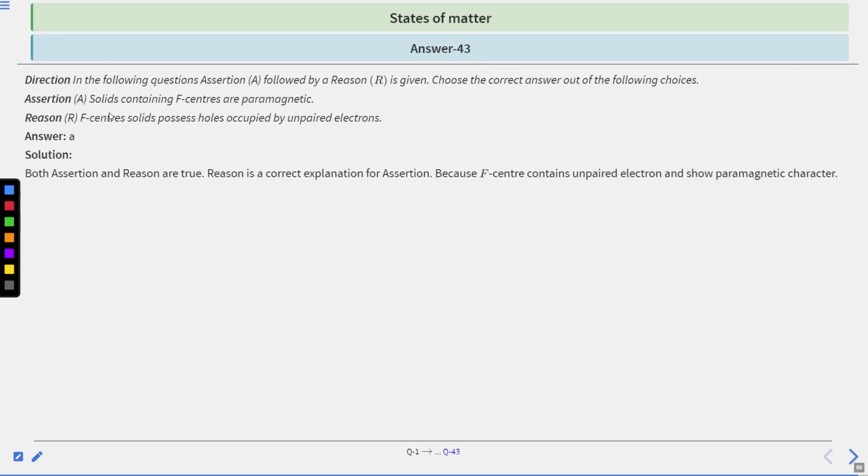Okay, so the correct answer is option number A. Both assertion and reason are true, and the reason is a correct explanation for assertion because F centers contain unpaired electrons and show paramagnetic character.